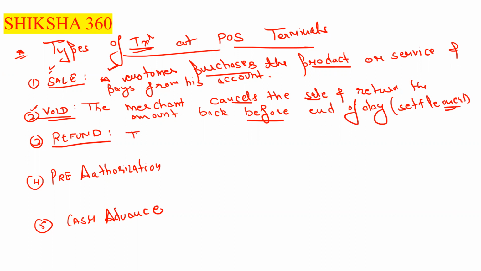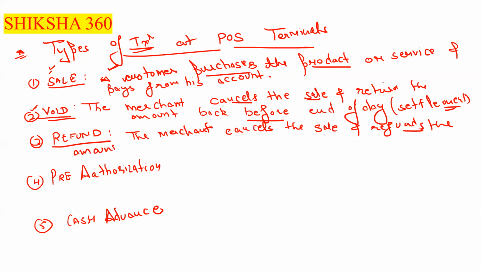I will write the same thing here for revision purposes. Please remember these things, we expect they will ask these types of questions. The merchant cancels the sale and returns or refunds the amount. Here they mention the word return because the transaction is not yet settled. Here the transaction is settled, that's why they use the word refund. That is the difference.